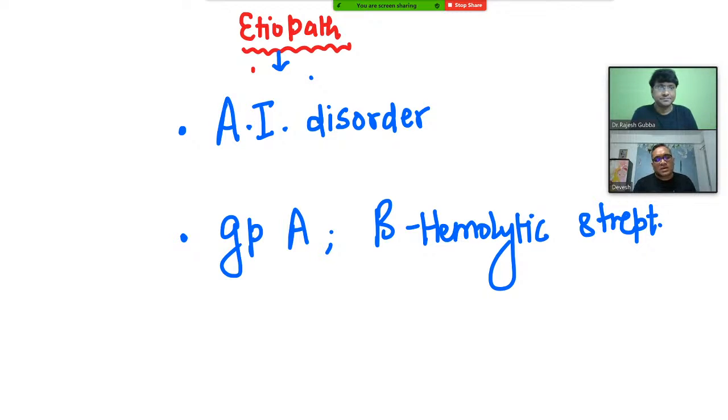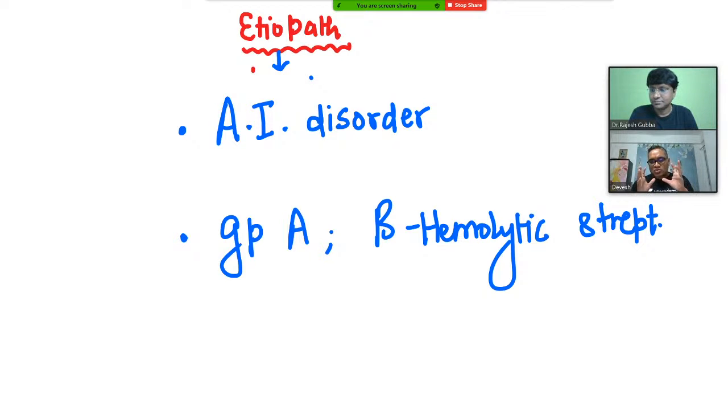So, dear students, as we all know, this rheumatic heart disease is a kind of autoimmune disorder, as you can see on your screen. Why is it an autoimmune disorder? I'm going to discuss that, and who is causing it. You can see this is by group A beta hemolytic streptococcal infection, right? In the clinical part, sir will be discussing which age group is commonly affected. Usually it is the pediatric age group.